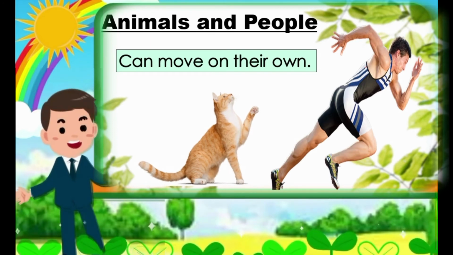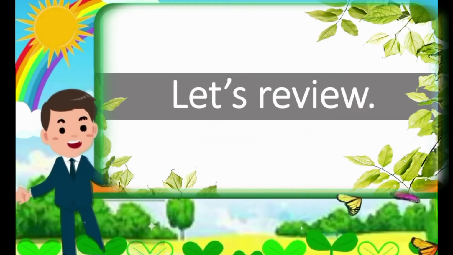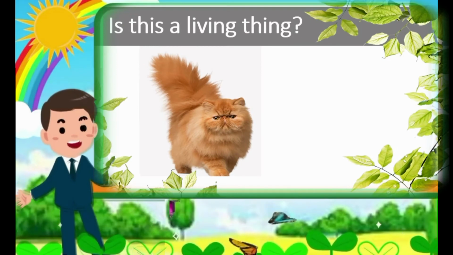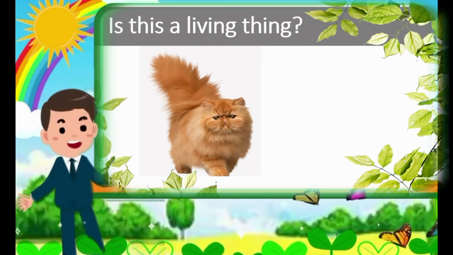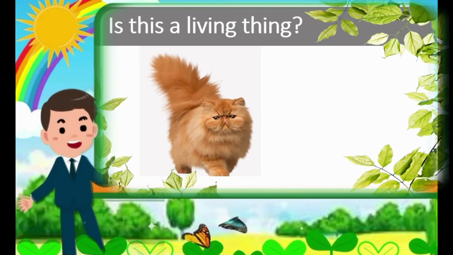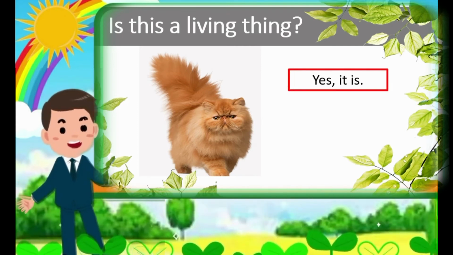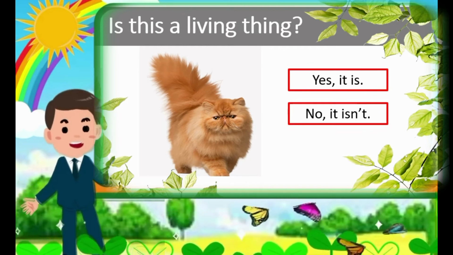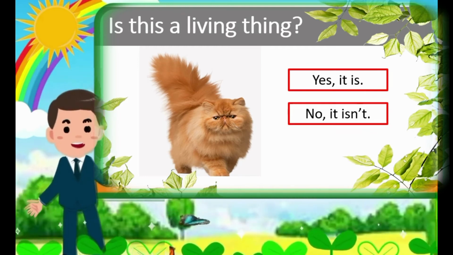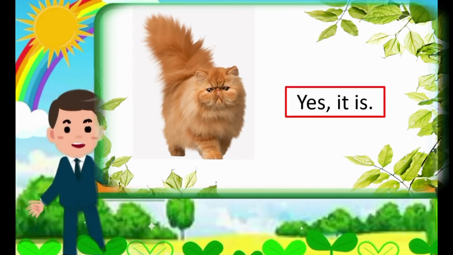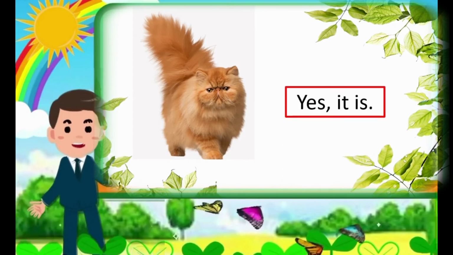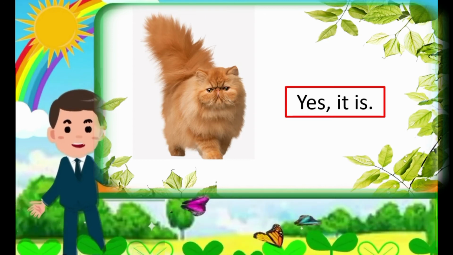Okay? Next, let's review. Is this a living thing? What is this? Okay, this is a cat. So is a cat a living thing? Yes, it is. No, it isn't. What is your answer? Okay, so our answer is yes, it is, because a cat can grow. A cat needs water, food, and air. And a cat can move on their own.